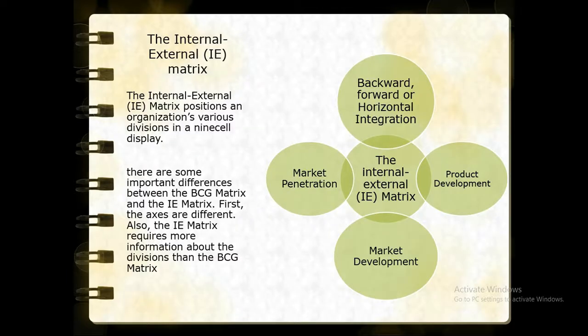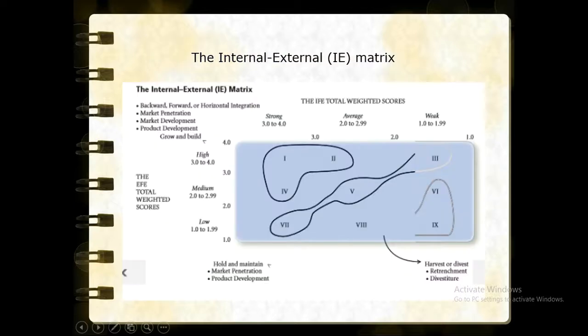The Internal-External matrix positions an organization's various divisions in a 9-cell display. This internal and external matrix has similarities with the BCG matrix, but there are some important differences between the BCG matrix and the IE matrix. The Internal-External matrix consists of 9 cells of divisions.